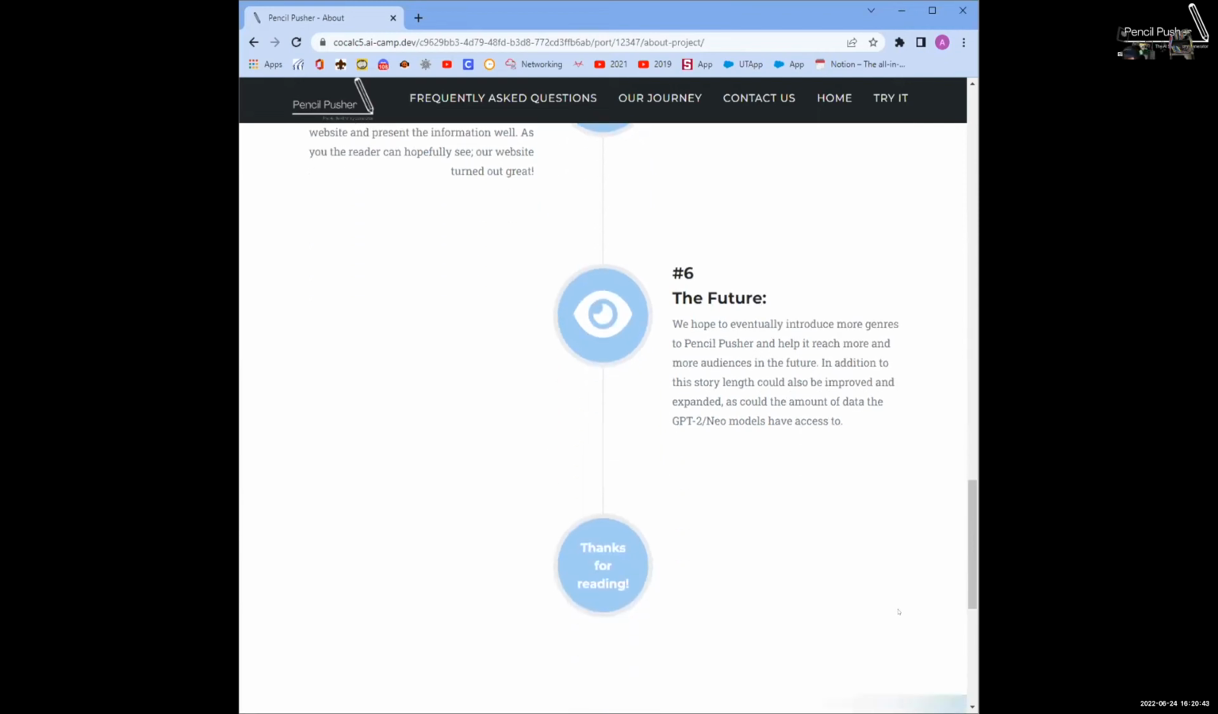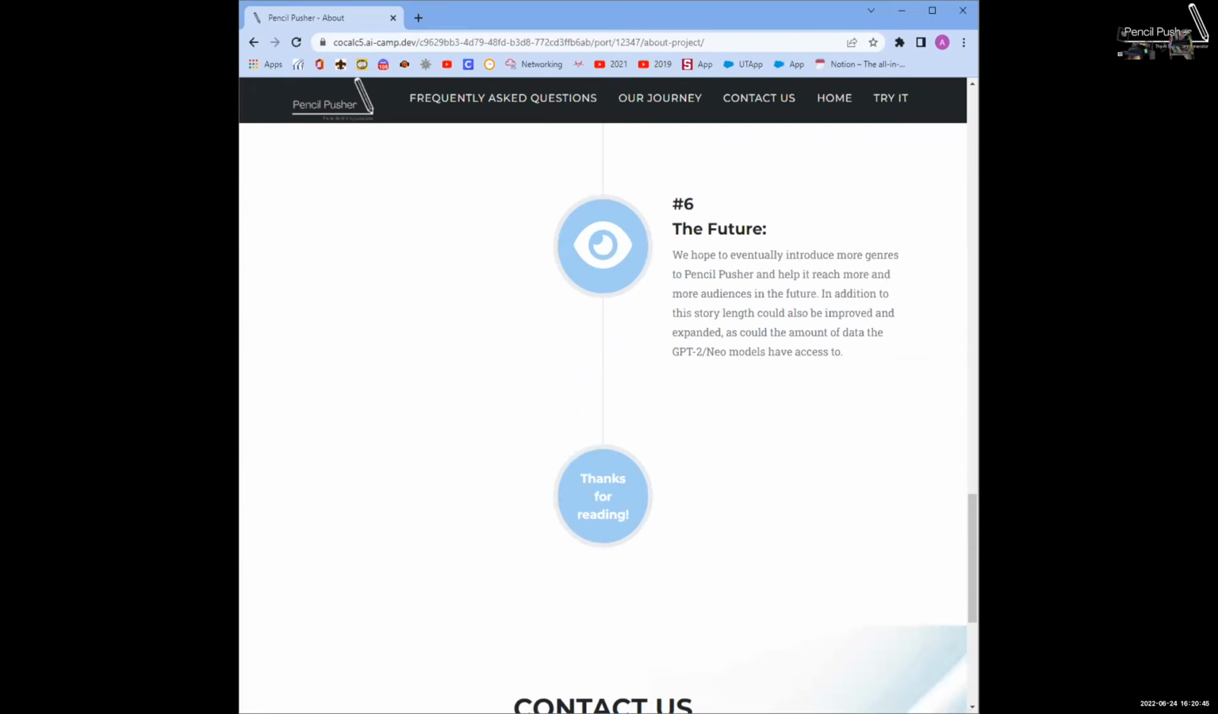The future. We hope to improve our website because even though it may be done, it's still not finished. We can add more genres, and also we can improve a lot, like making this go public and probably making this into an app. Because, I mean, it's a pretty good app.